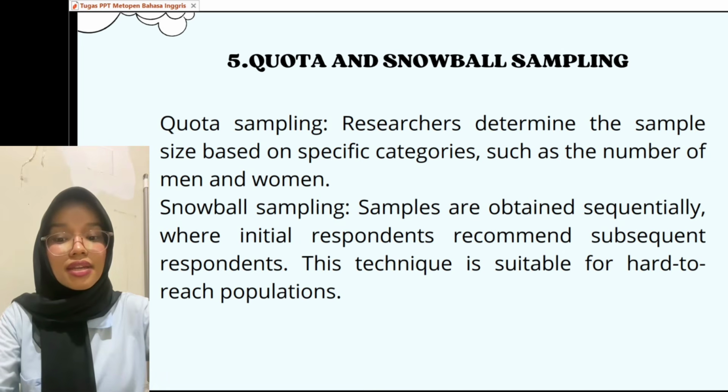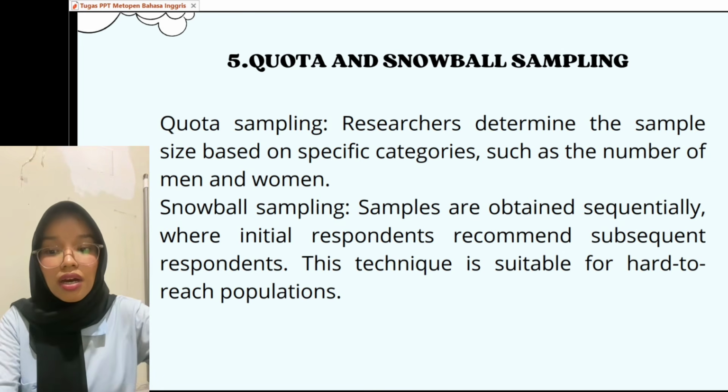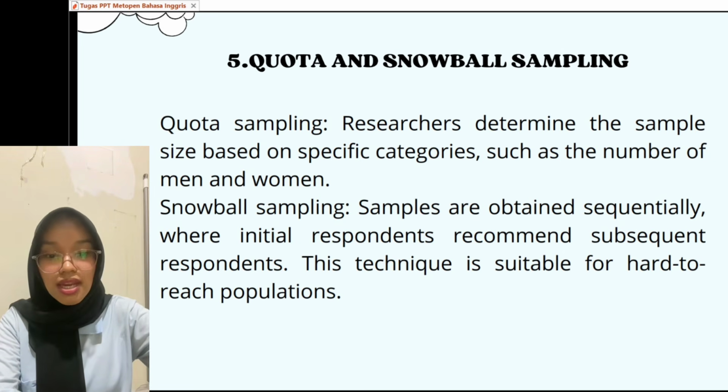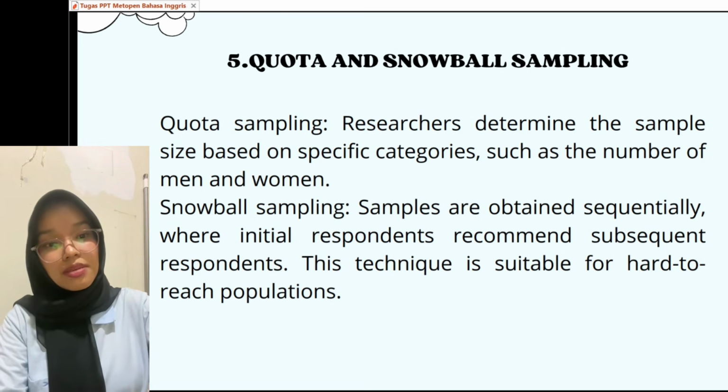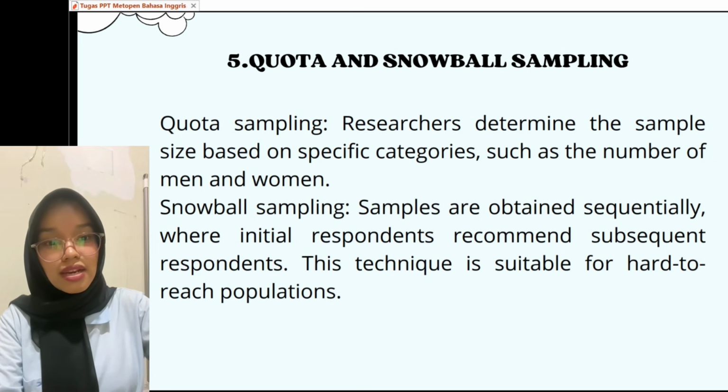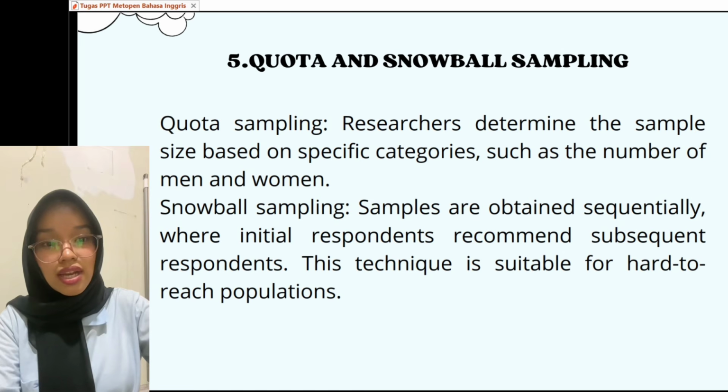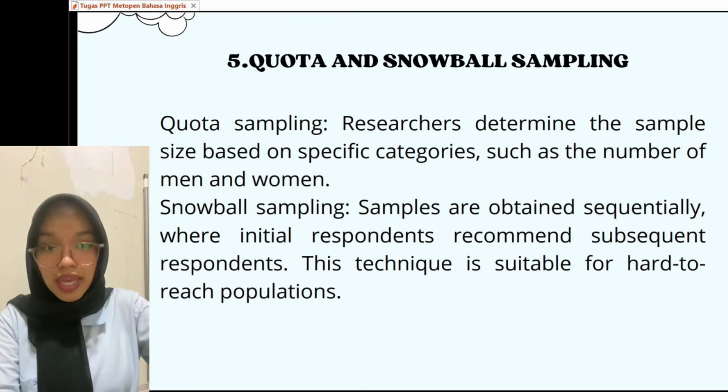5. Quota and snowball sampling. Quota sampling is a technique in which the researcher determines the number of participants needed for specific categories or groups within the population, such as the number of men and women. These categories are usually based on certain characteristics such as gender, age, education level, or occupation.